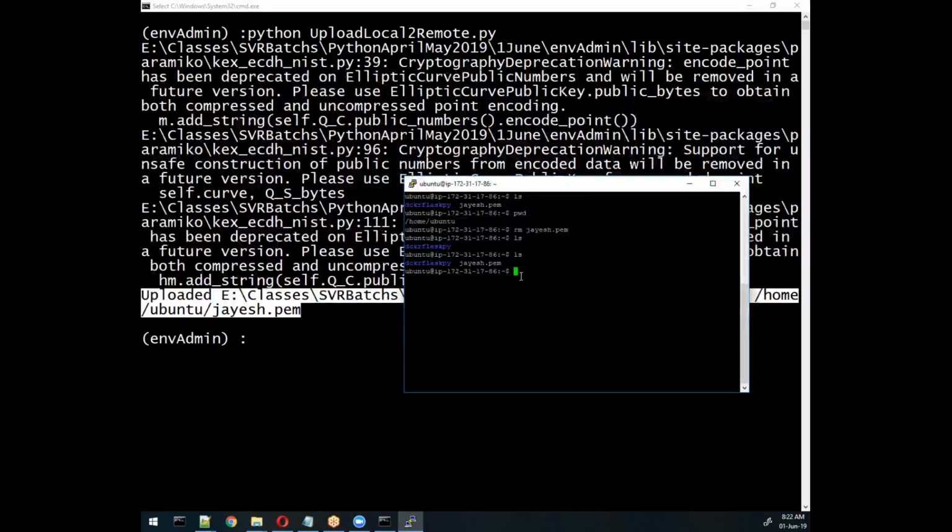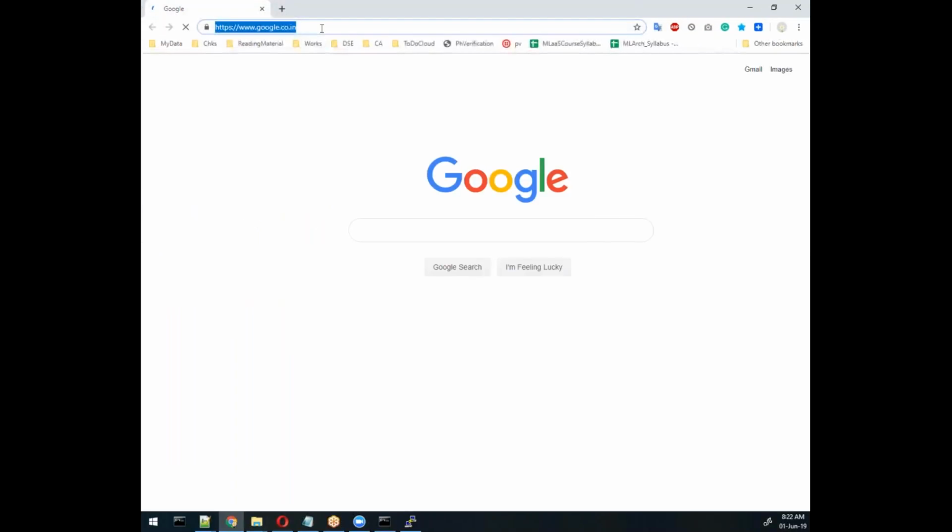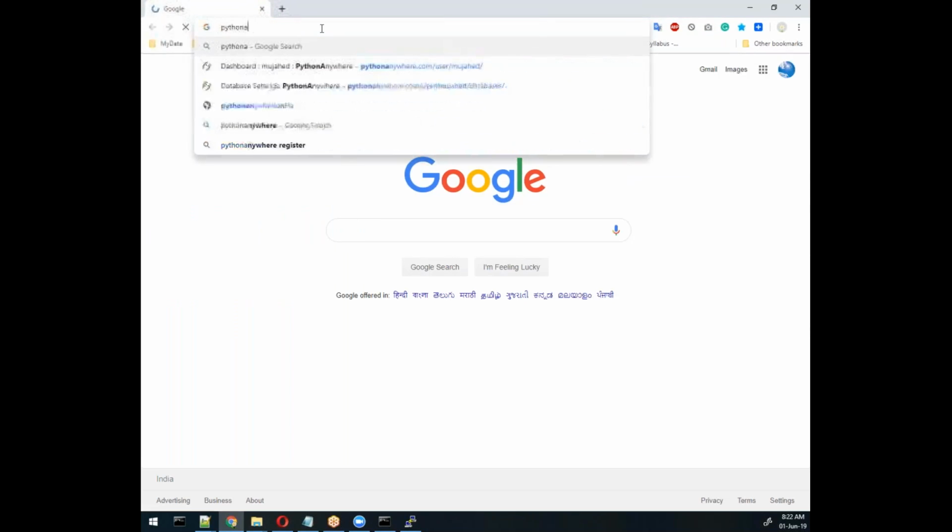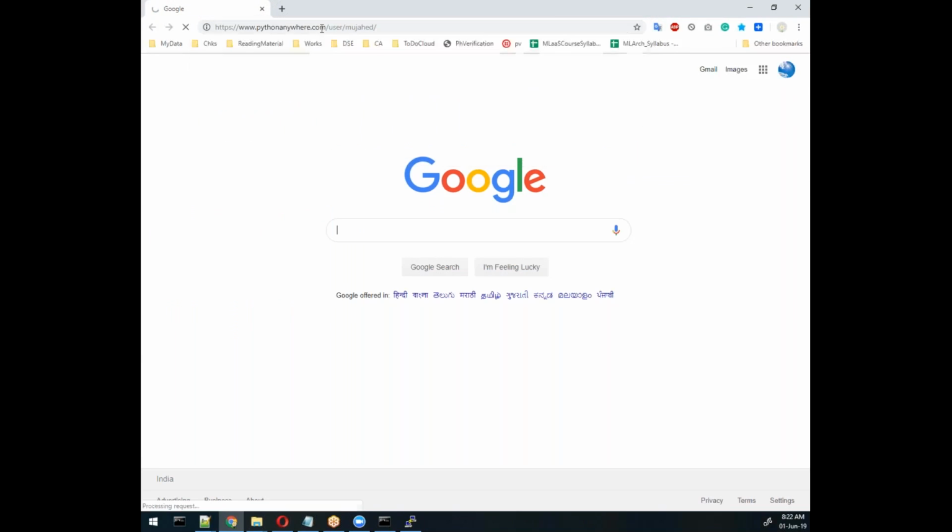Daily tasks we can also do through some cron jobs, and those jobs can be run through PythonAnywhere. There is one website which will help us to run our jobs, remember. So let me introduce you to that PythonAnywhere website, which is interesting for you. This is my username here, Mujahid, and when you open this, you will be able to see a few options here which will help you to run your script automatically on the fly.